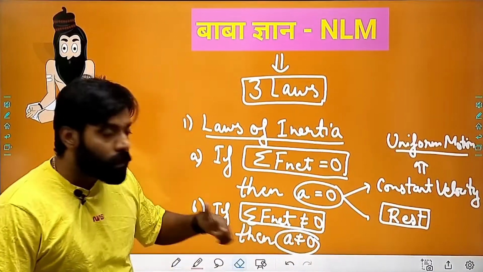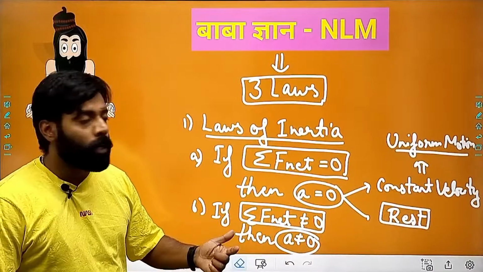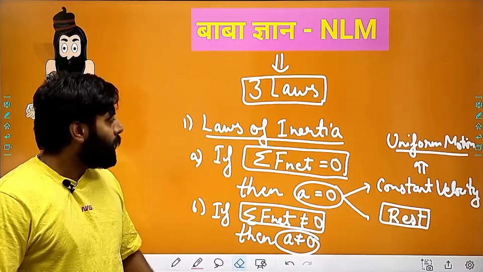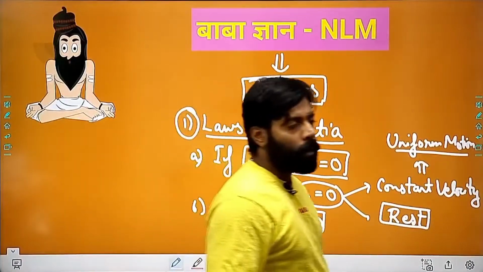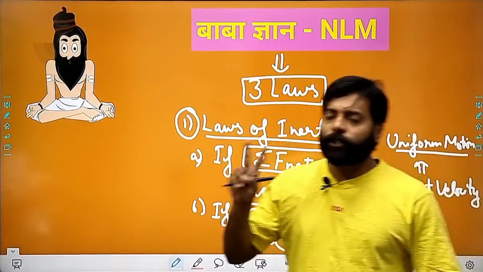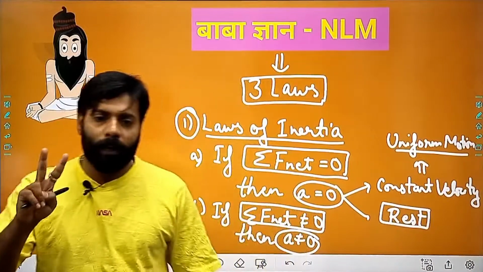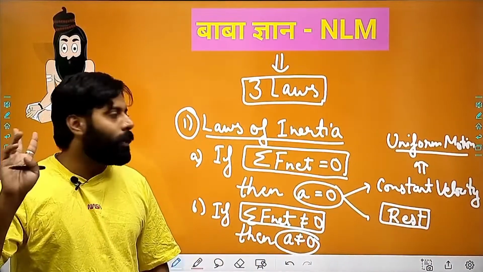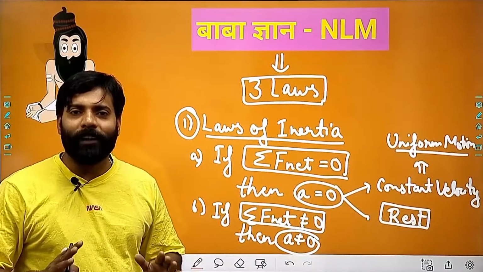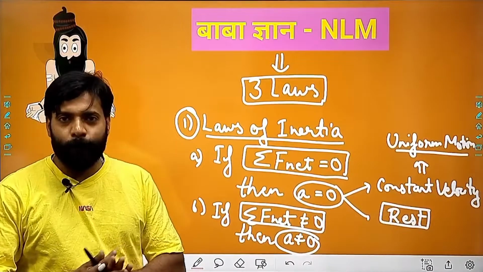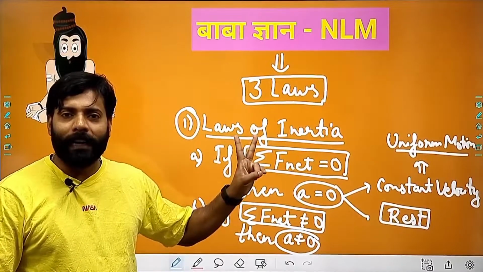It means the velocity will be changing, and we will be calculating that part. So the first law, also known as the law of inertia, implies only these 2 points. These 2 points are very important if you are preparing for JEE, and they will be very beneficial while solving questions, right? So there are only 2 conditions.